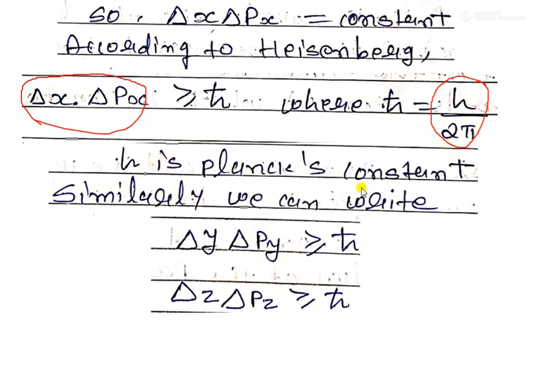Similarly in the y direction we can say delta y delta py, and delta z delta pz.